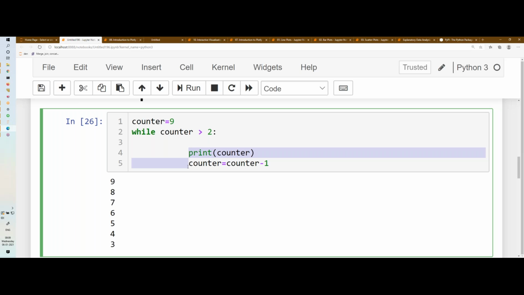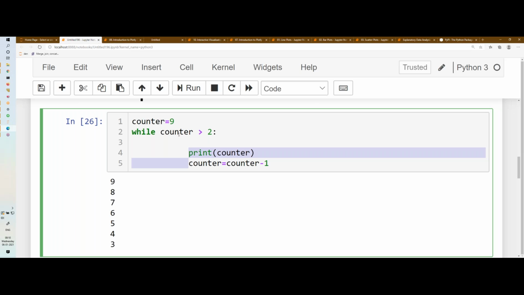Any doubt in any of these lines? Yes, ma'am. Ma'am, it's clear, but once we enter the code the way you did, the output is getting displayed on a blank page. What are you using? That I missed. Jupyter notebook.